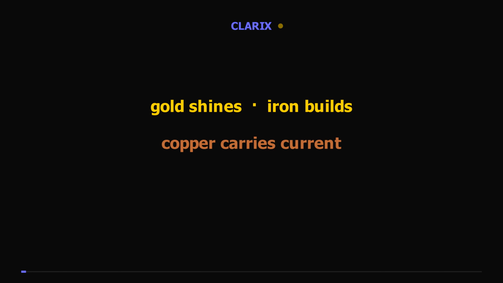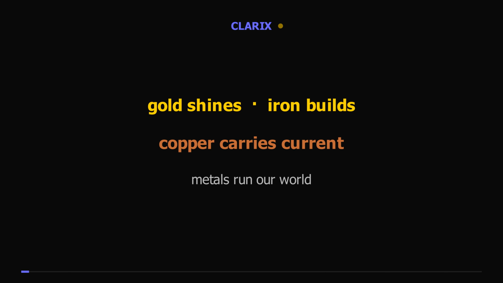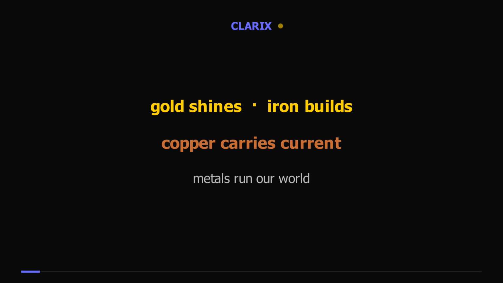Gold shines for centuries, iron builds bridges, copper carries electricity, metals run our world, and non-metals like oxygen and carbon keep us alive. In this chapter, we'll compare metals and non-metals, watch how metals react, rank them by the reactivity series, see how ionic bonds form, and learn how metals are pulled out of the earth and protected from corrosion. From scratch.